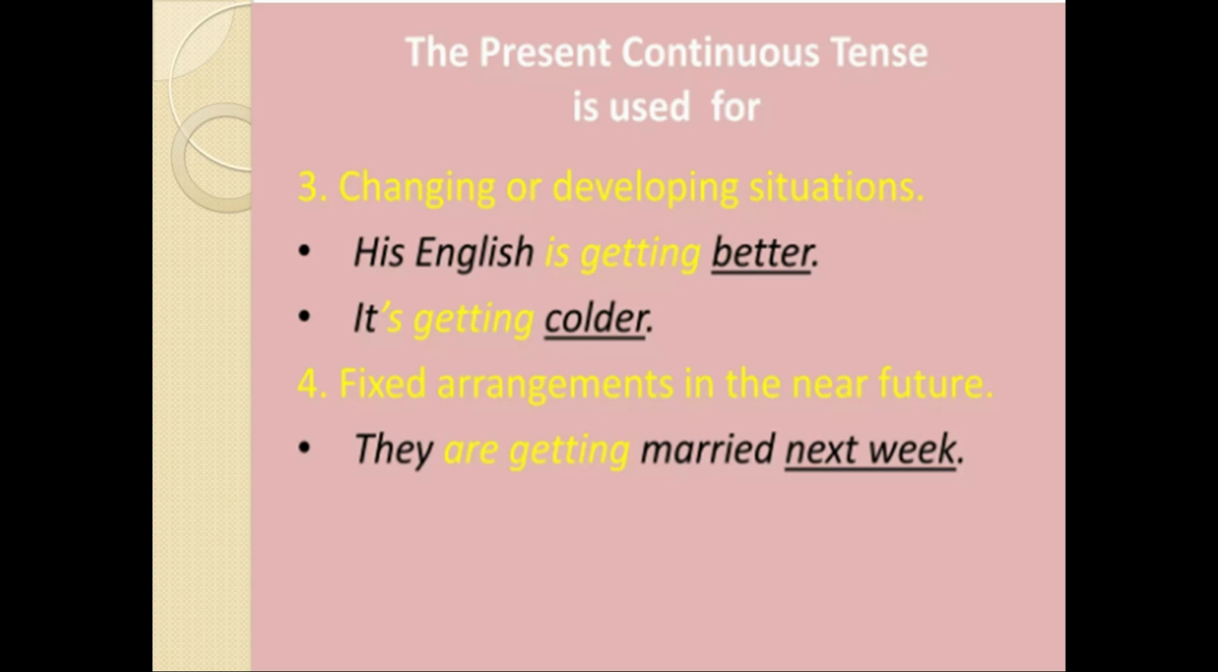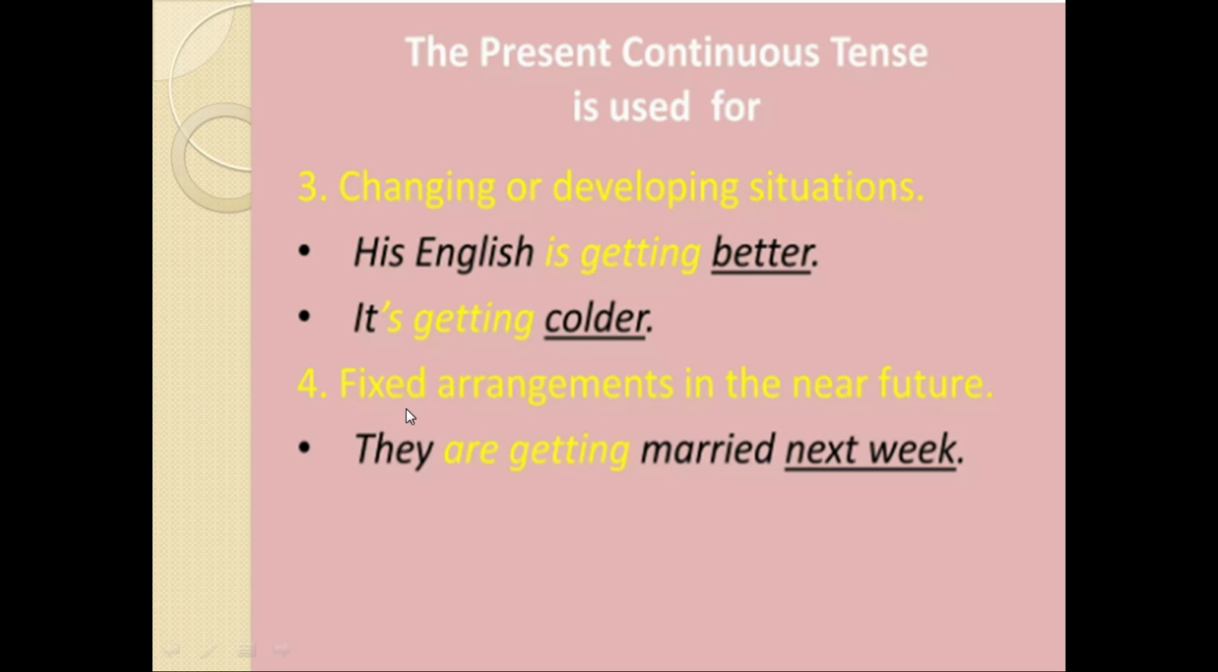Then the present continuous tense is used for changing or developing situations. For example, his English is getting better, it's getting colder. Now you can see this is the changing or the developing situation. You are in the progress of that thing, that's why you are using present continuous tense.